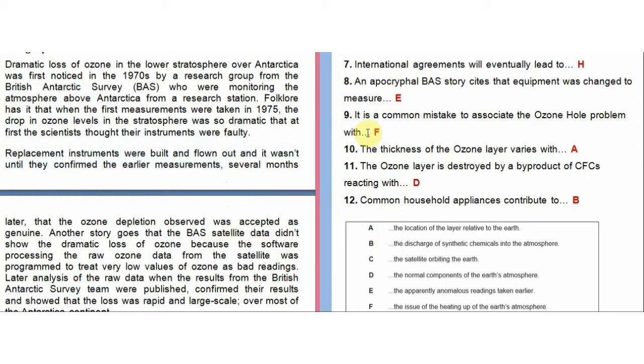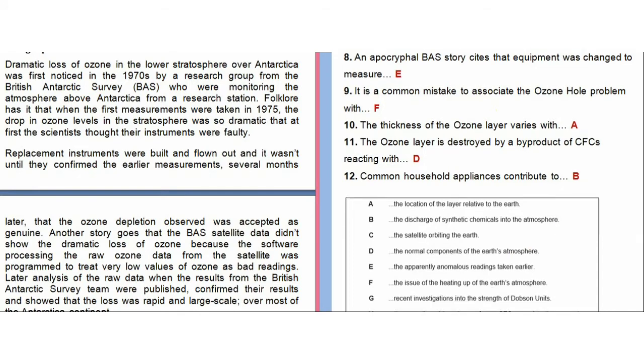Now the ninth question. It is a common mistake to associate the ozone hole problem with the issue of heating up of the earth's atmosphere. So they are saying that usually the ozone hole problem is linked, associated with the heating up of the earth's atmosphere. Heating up of the earth's atmosphere, if we have to put it into two words, it would be global warming, because it means that the earth's atmosphere is getting heated up. So let's see where is its location.